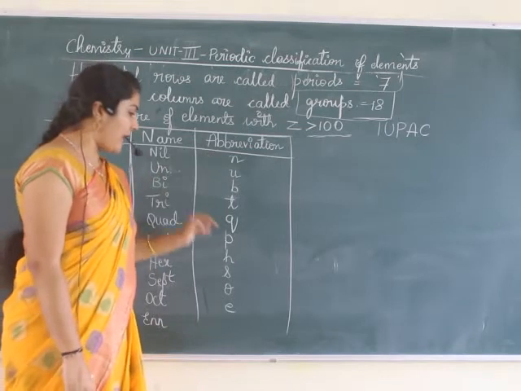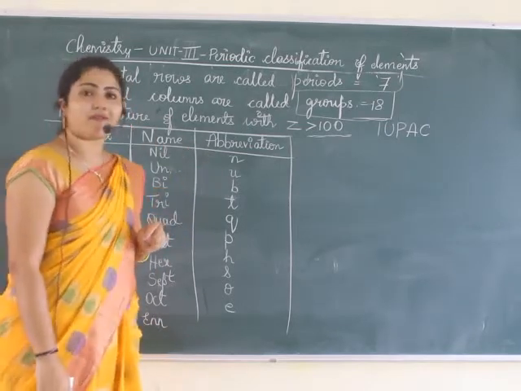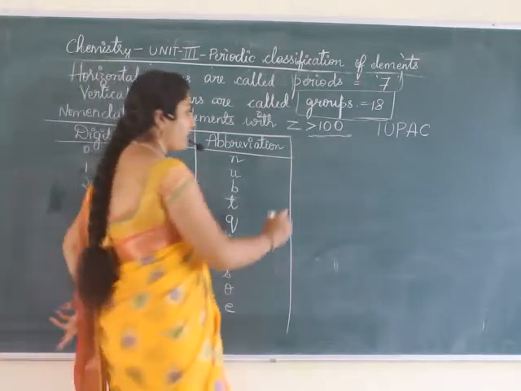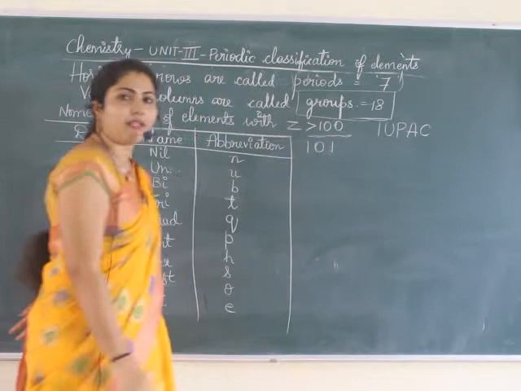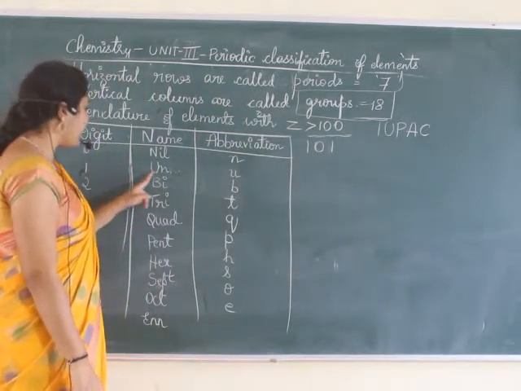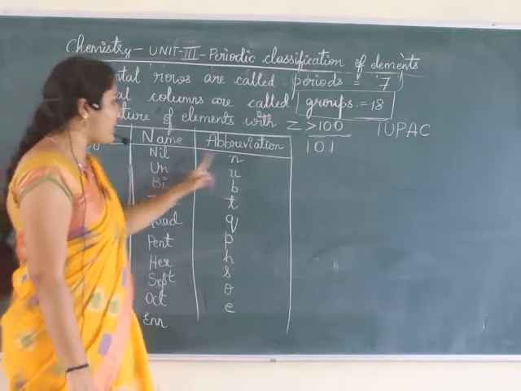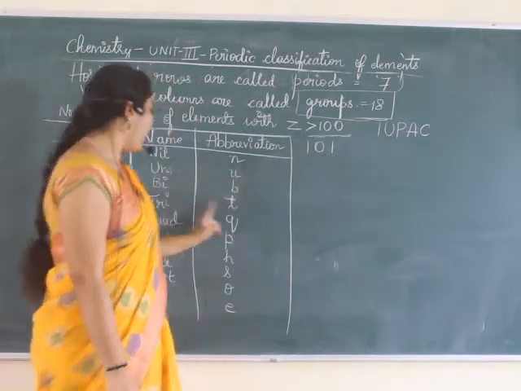Now using these abbreviations, we can write the names for the elements with atomic number greater than 100. See, if it is 101, how do we write the name? For 1, it is un. For 0, it is nil. For 1, it is again un.